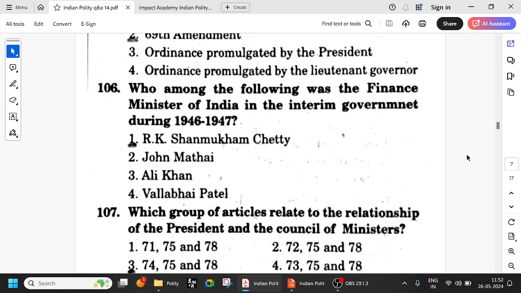So who among the following was the Finance Minister of India in the interim government during 1946 to 1947? R.K. Shanmugam Chetty. John Mathai, we've seen estimates committee, if I believe. Vallabhbhai Patel. John Mathai is the estimates committee, and committee on public undertakings is Ashok Menon. So R.K. Shanmugam Chetty was the finance minister during the interim government before independence.